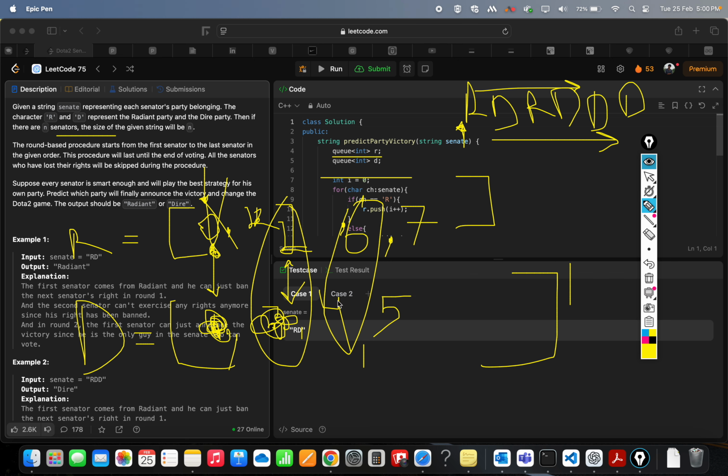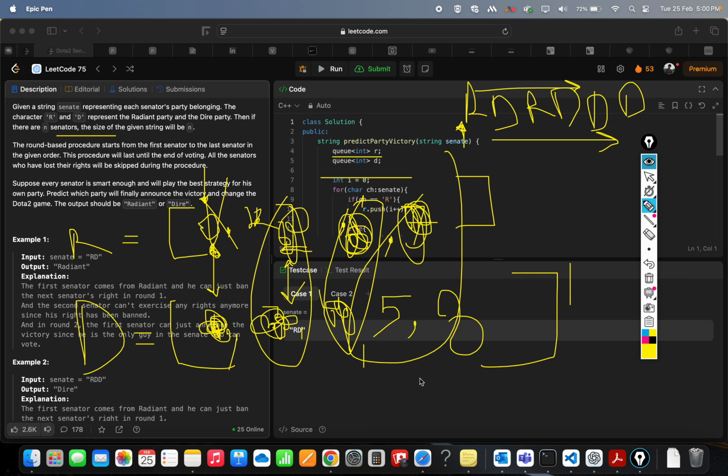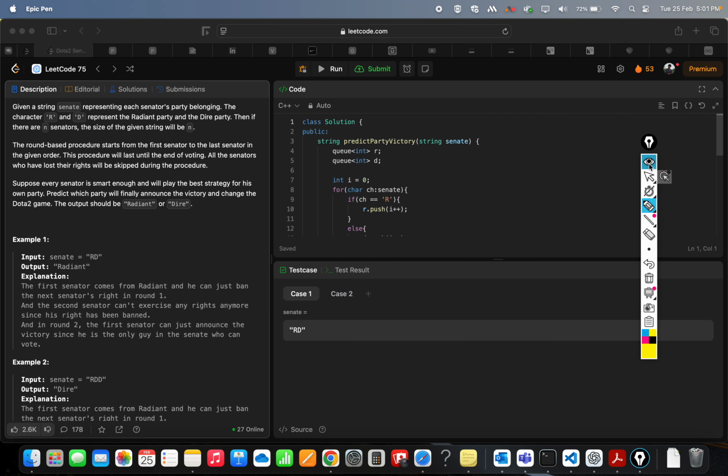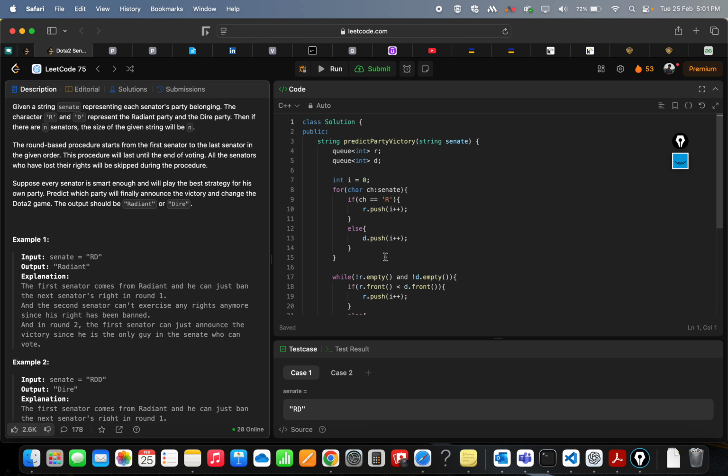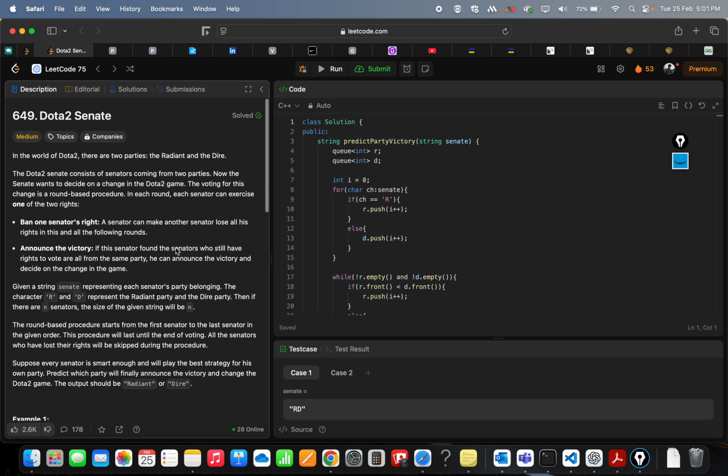What will happen? The 4 will overpower because it got the first chance, right? So this will freeze it and go at the back. Back means after 7, so it will get the 8th chance. So now 7 and 5, of course 7 gets loosened because 5 gets the first chance. Now we have nothing left in the radiant, right? That means dire will win. So this is how we can use the data structure called queue for our purpose to solve this problem in a better way, in an optimized way, right? So this is the power of data structures, of course.